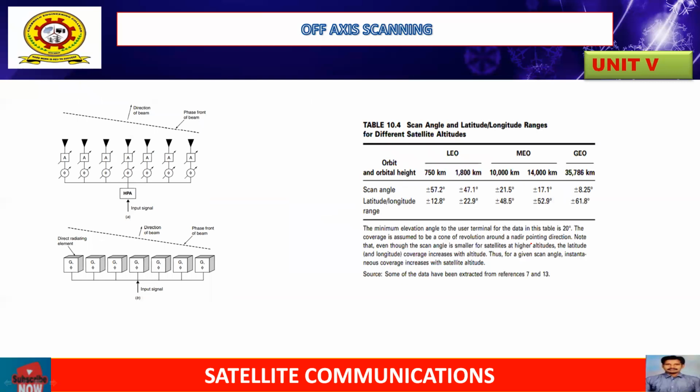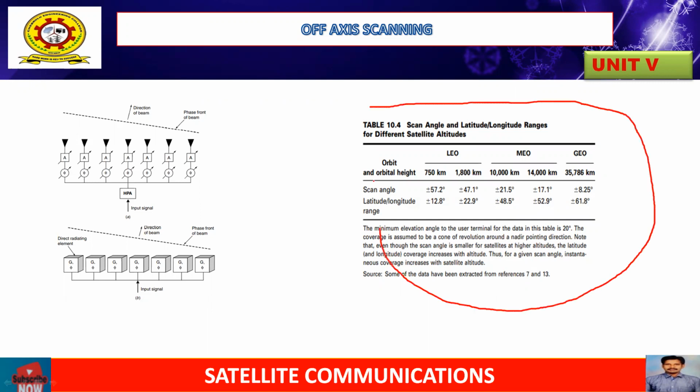So here table B includes some information regarding scan angle, latitude and longitudinal range for the different groups LEO, MEO, GEO. You can refer to all these values in the material. So the scan angle for LEO for a 750 kilometer range is 57.2 degrees. For 1800 kilometers, the scan angle is 47 degrees. So this is for the LEO category, MEO category, GEO category. So you have to put these values in your brain.